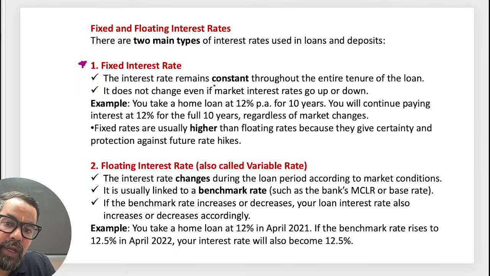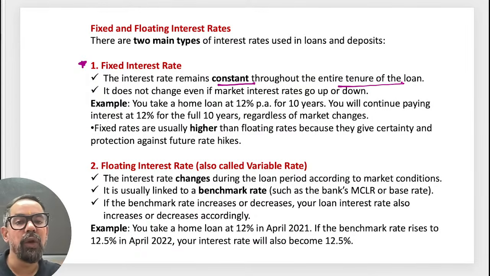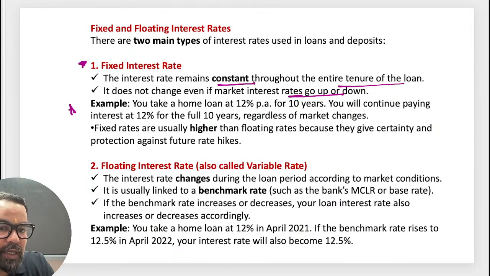If the interest rate remains constant throughout the entire tenure of the loan, usually like in case of personal loan, we offer the loan at a fixed rate of interest, right? It does not change even if the market interest rate goes up or down. So that is the case.